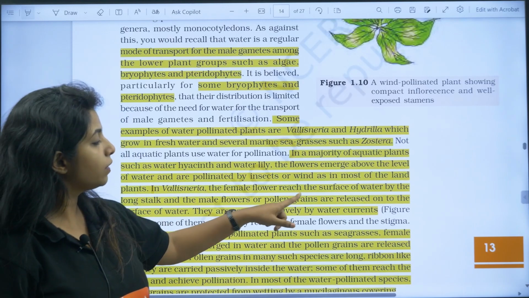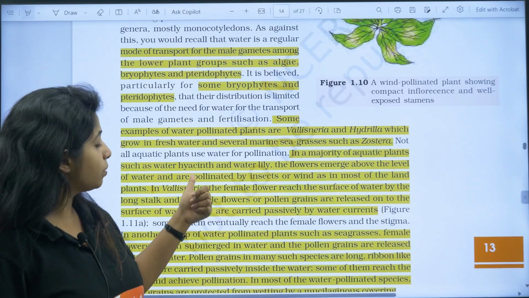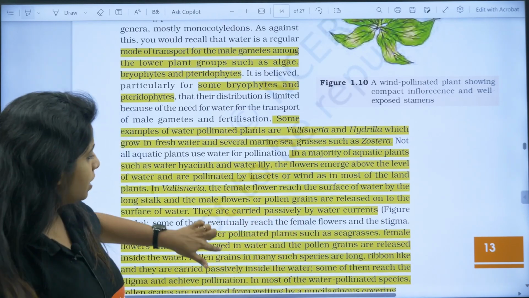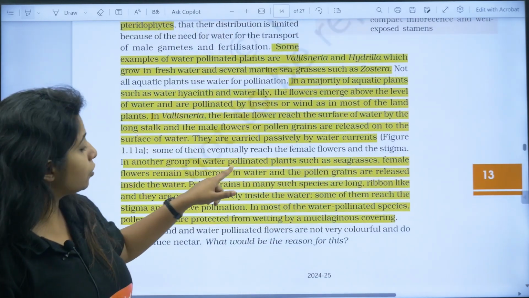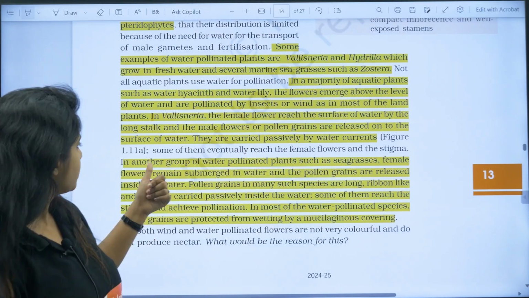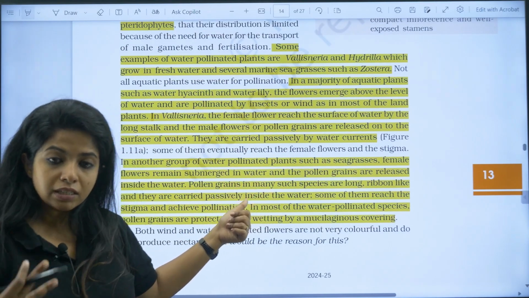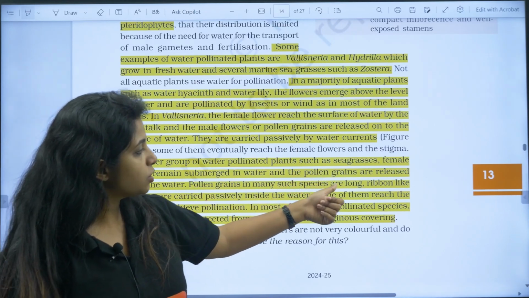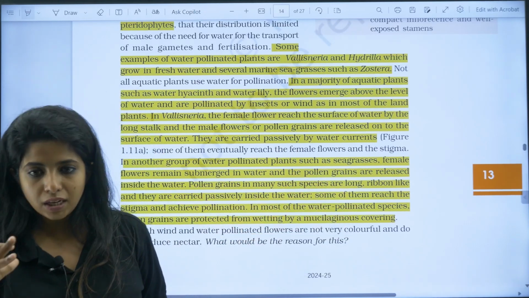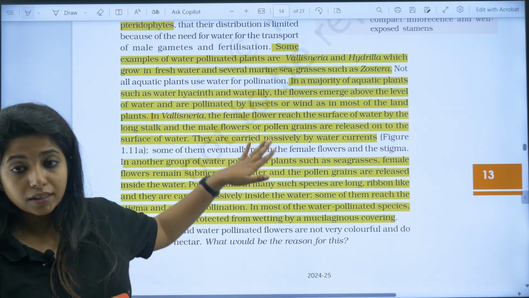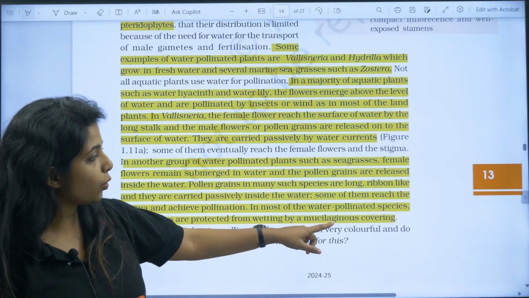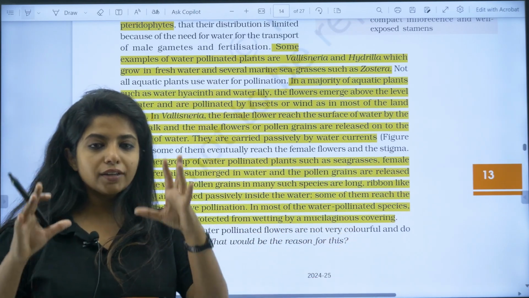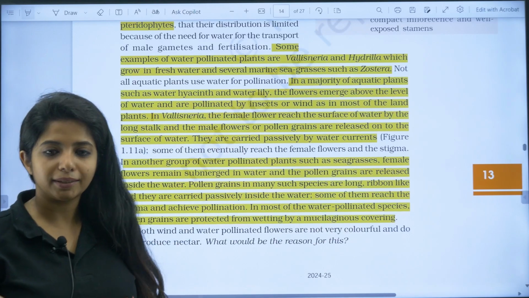But in Vallisneria, the female flowers reach the surface by the long stalk, and the male flowers or the pollen grains are released on the surface of the water. They carry it passively in Vallisneria. In the next plant, it will be different. In another group of plants, that is sea grasses or basically Zostera, the female flowers remain submerged inside the water only. The pollen grains are released in the water, and the pollen grains in such species are long, ribbon-like, so that they can move easily in the water itself. So that is different. They are submerged and they release inside only. In most of the water pollinated species, pollen grains are protected from wetting by a mucilaginous covering, so that they do not get damaged, dissipated and things like that.